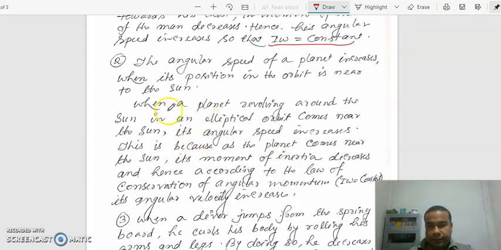Another example, the angular speed of a planet increases when its position in the orbit is near to the Sun.